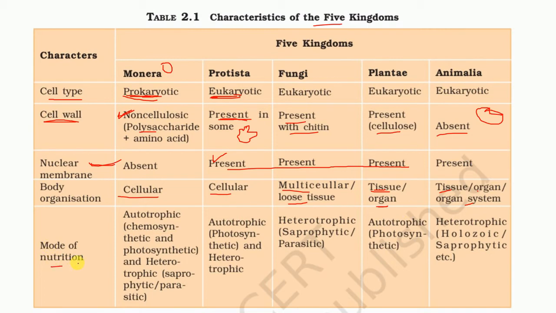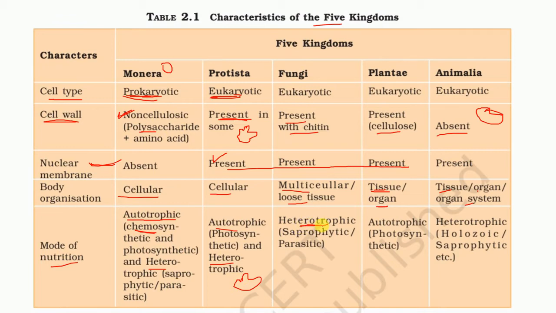And mode of nutrition in Monera: because they are bacteria, some are able to produce their own food. Some are chemotrophs and some are heterotrophs. In Protista, some are autotrophs and some are heterotrophs. For example, algae are autotrophs and amoeba are heterotrophs. And what about fungi? Obviously they are heterotrophs.